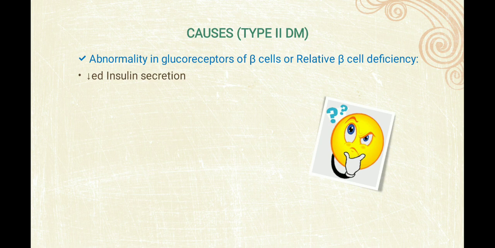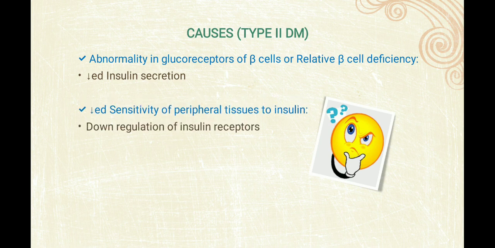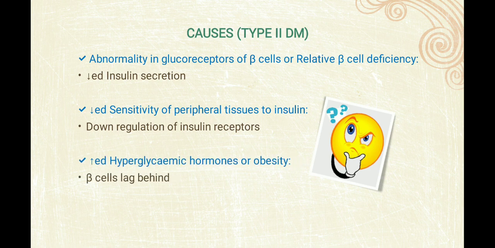First is abnormality in the glucoreceptor of beta cells or relative beta cell deficiency, so ultimately decreased insulin secretion. Then decreased sensitivity of peripheral tissue to insulin, so ultimately down regulation of the insulin receptor. Now increased hyperglycemic hormones or obesity is one of the reasons. So these are the causes.